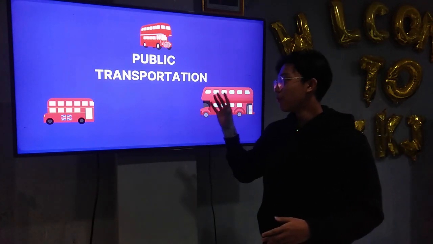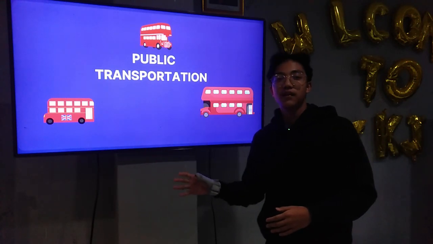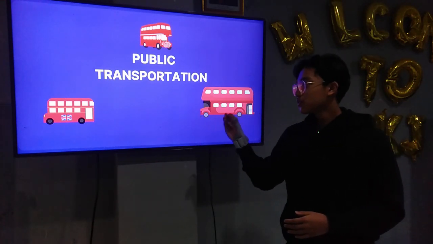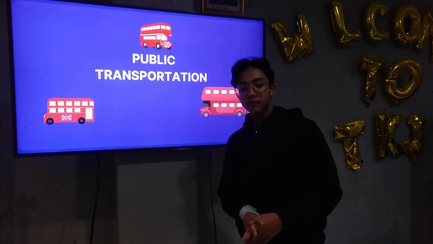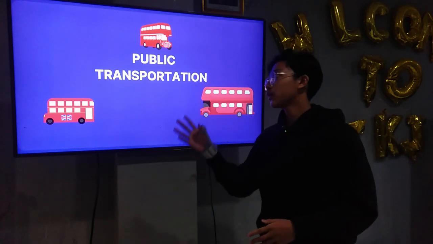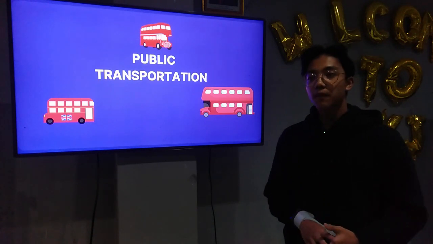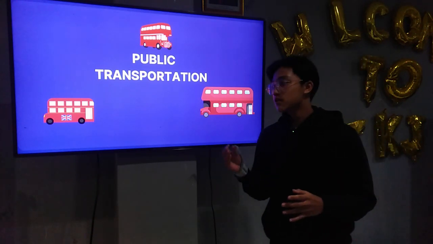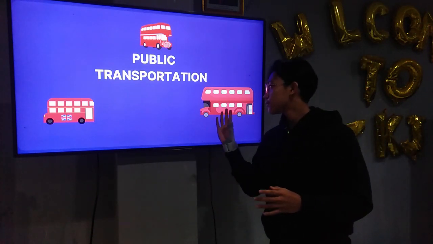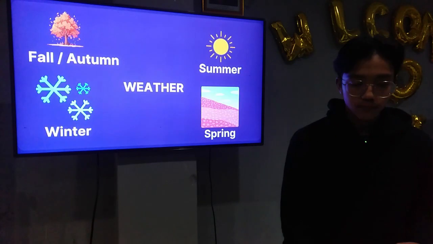It's the only bus, the only red bus that is famous, and it symbolizes the UK. Actually, there is more, not only this red bus, also a train or taxi, but the famous one that symbolizes the country is this red bus.